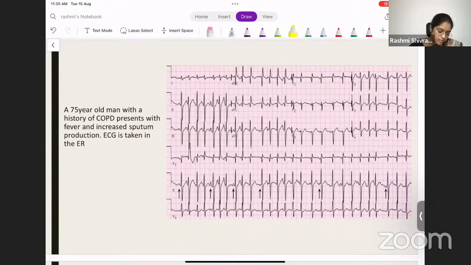Okay. A 75-year-old man with a history of COPD presents with fever and increased sputum production. So there's some issue with the lungs and he's having an ECG abnormality. So how do you approach this ECG? So in this, what do you think about the heart rate? It is definitely more than 100, right? Heart rate is more than 100, which means tachycardia is there. Is it regular or irregular? So you can see it is irregular.